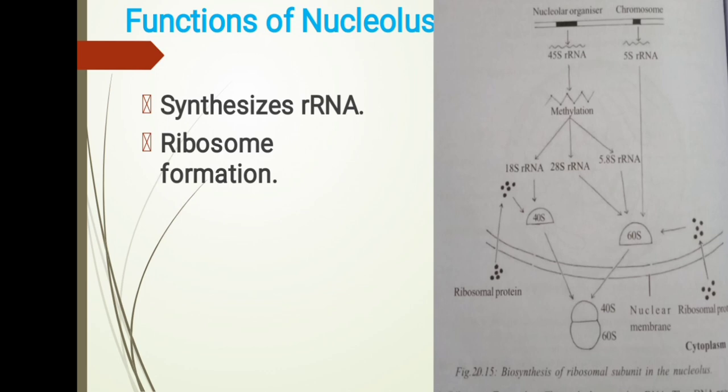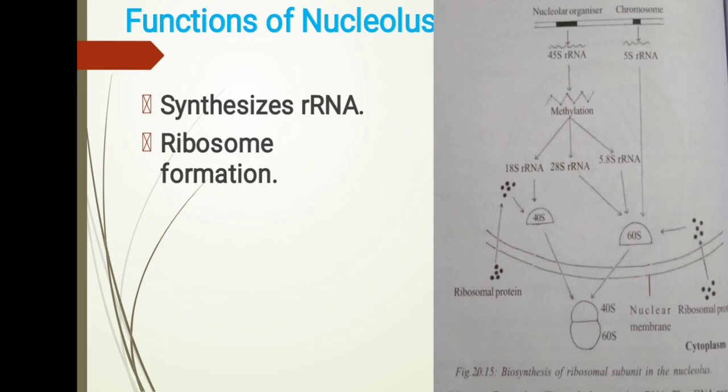It exports subunits of ribosomes to the cytoplasm, which helps in assembling ribosomes in the cytoplasm.